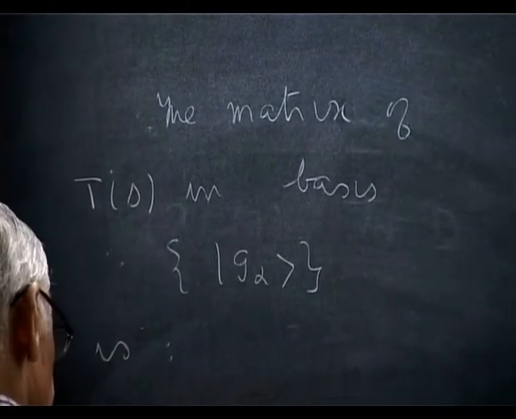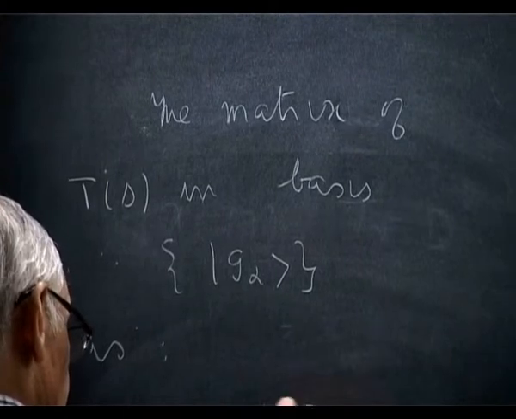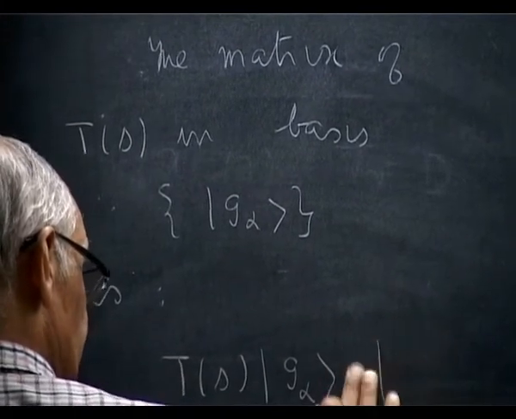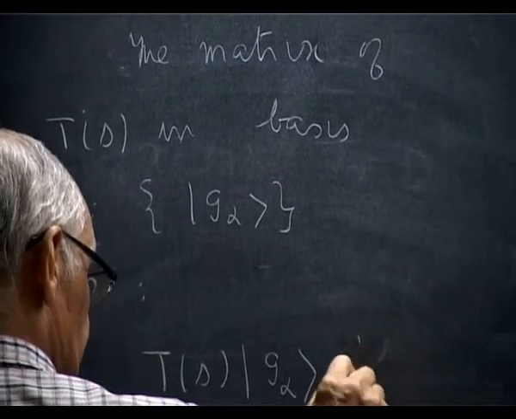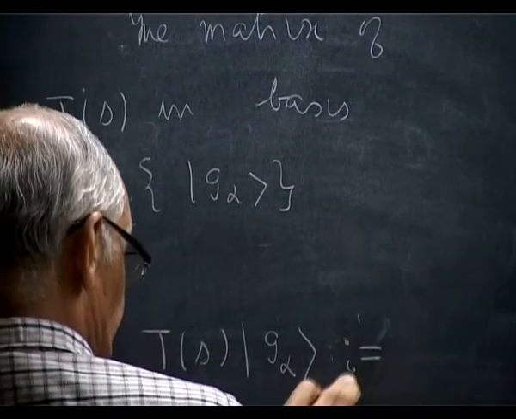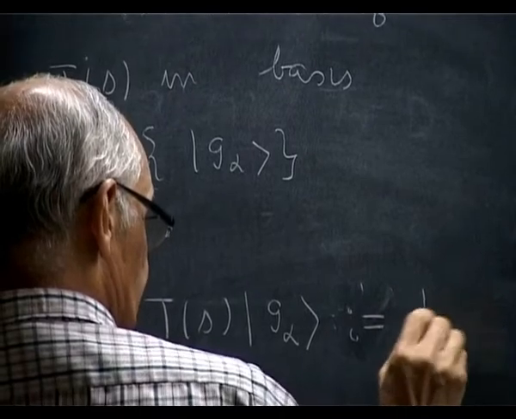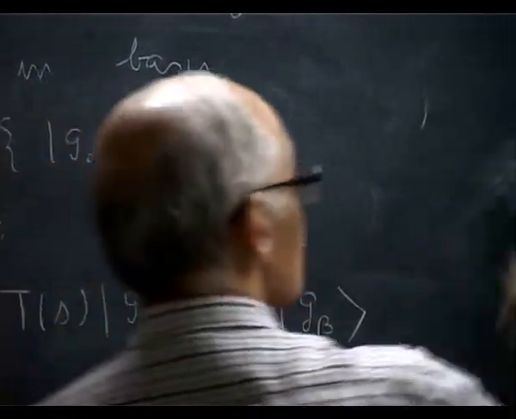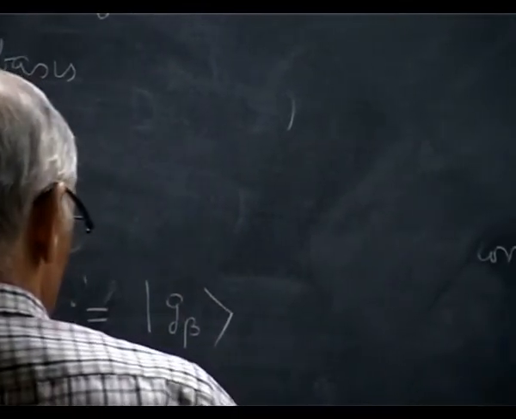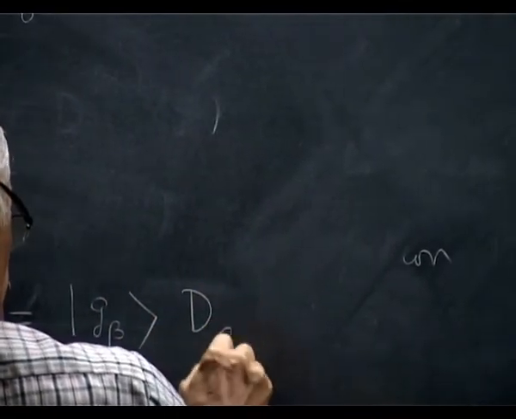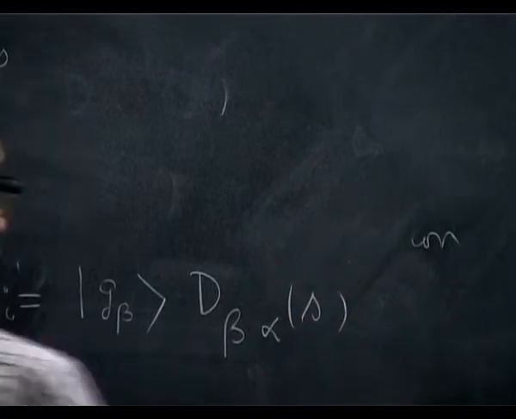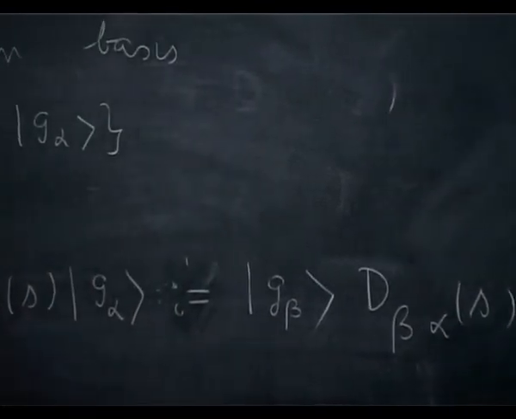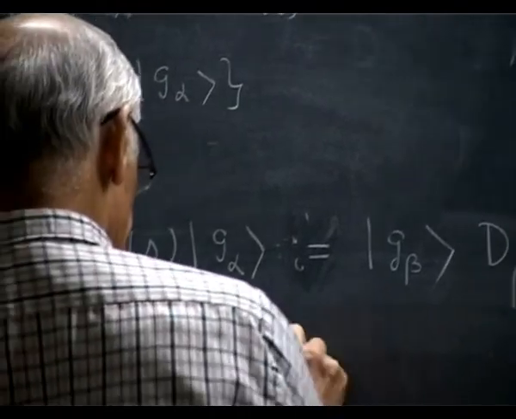Its computation is T_S |G alpha> is equal to, by definition, the sum over G beta of |G beta> times D beta alpha of S. This is a definition, but this is equal to |S G alpha>.